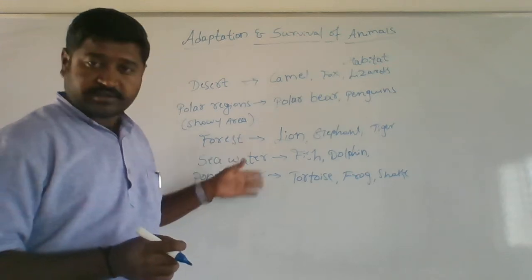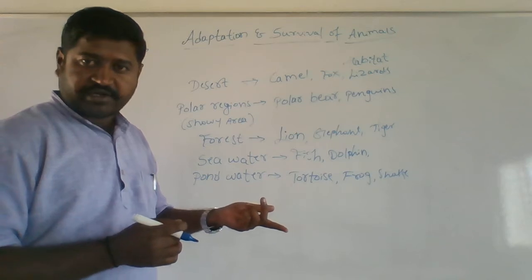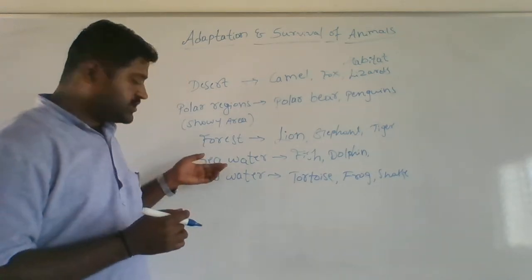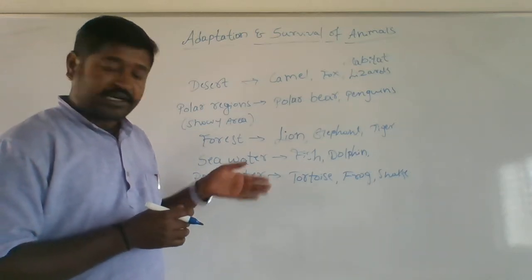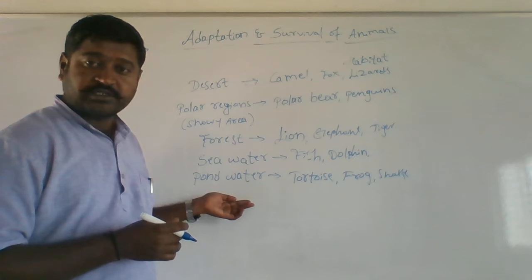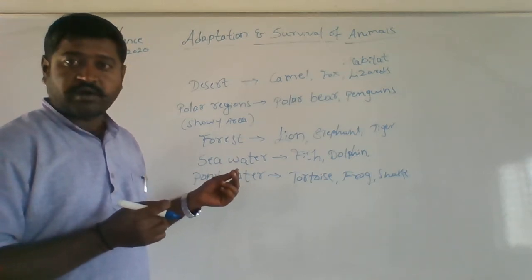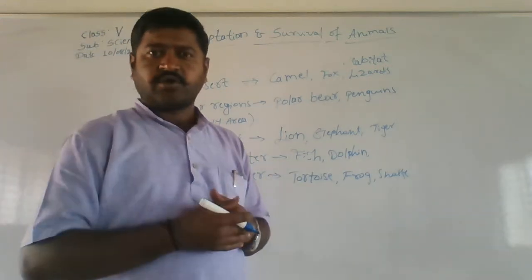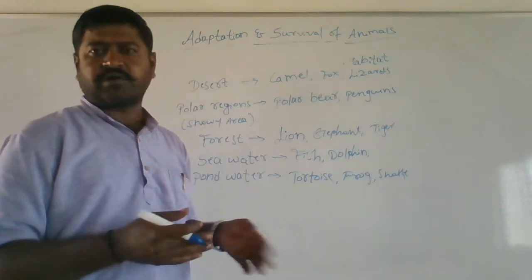And then I don't know whether you know it or not. We have water, but sea water is listed differently and pond water is listed differently. Sea water is salty in nature, that is why it is different, and pond water is not salty, that is why the habitat changes for a few organisms. In the sea, we all know there will be big dolphins, blue whales, fishes and all.